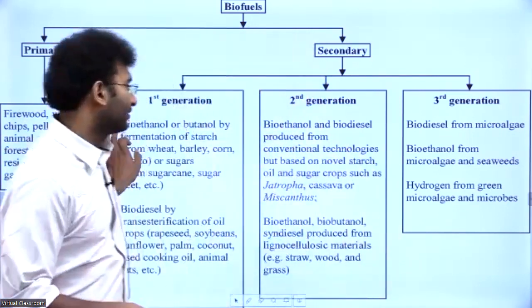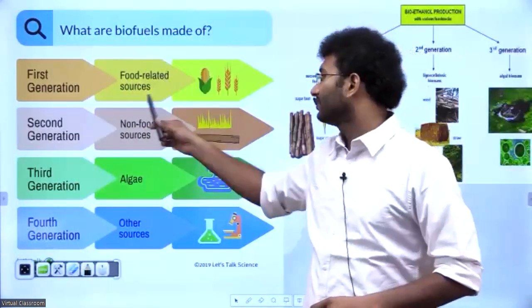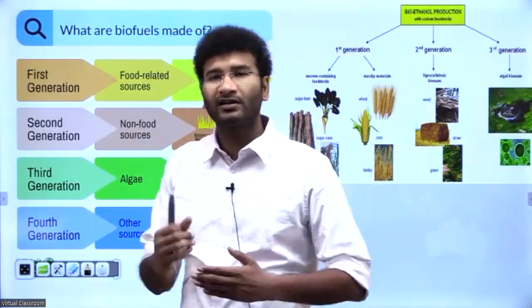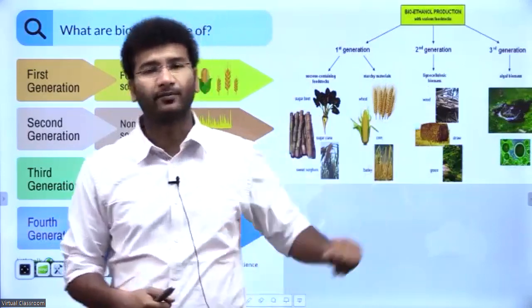Okay, see, if it is directly from the crop, it is the first generation. But mostly ethanol is from the second generation. We do not generate it directly from the food, but from the byproduct of the food, which is the wastage of the sugarcane, right?